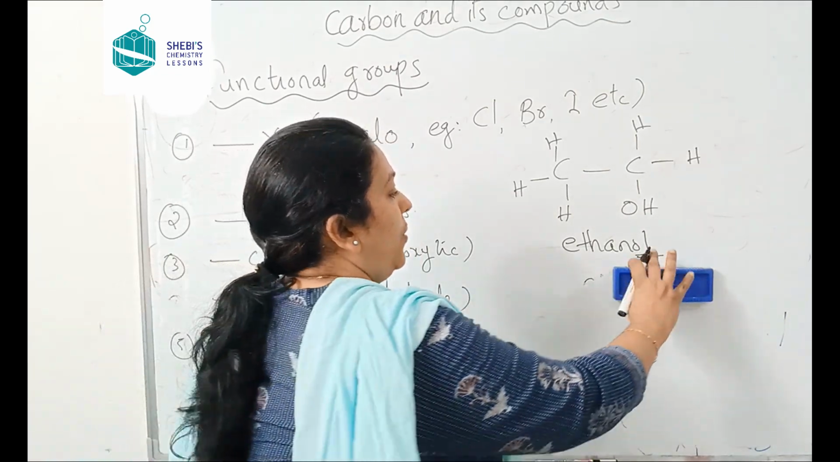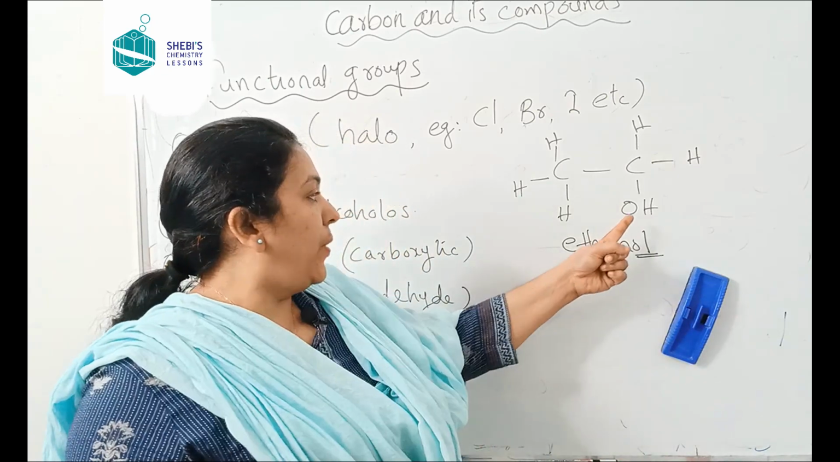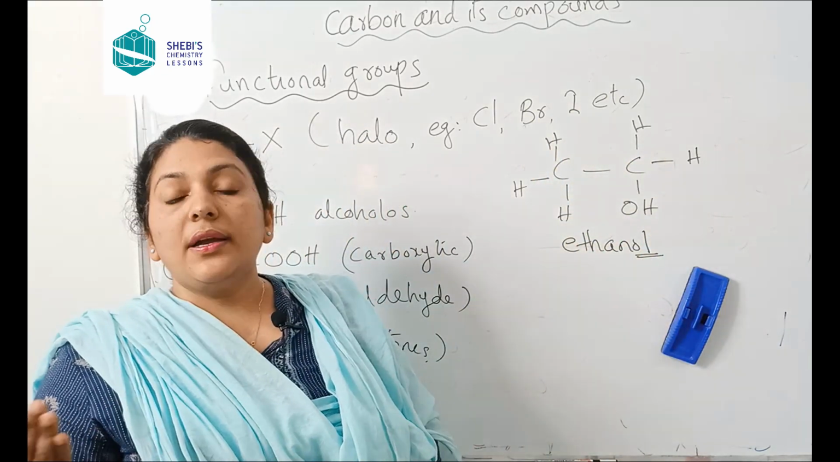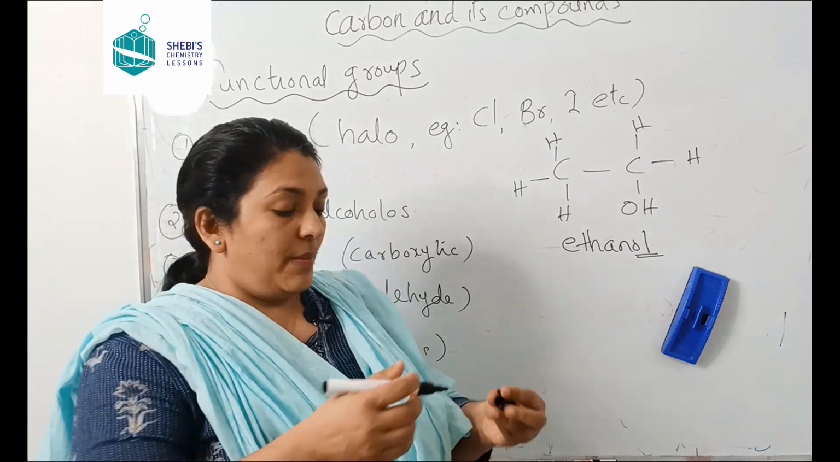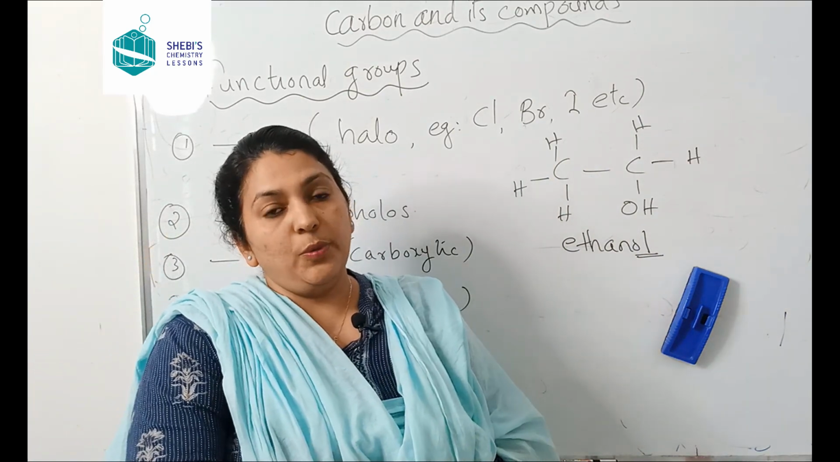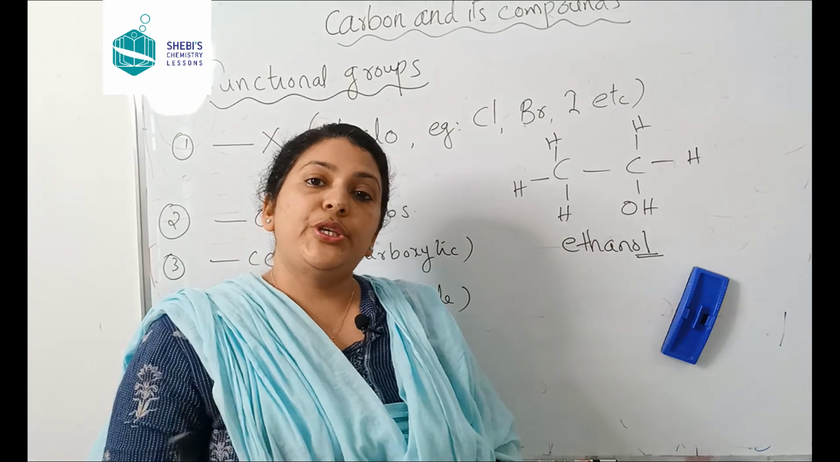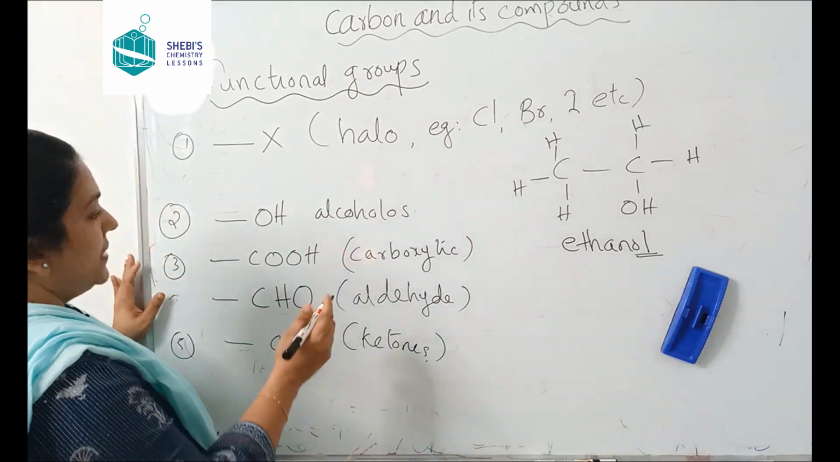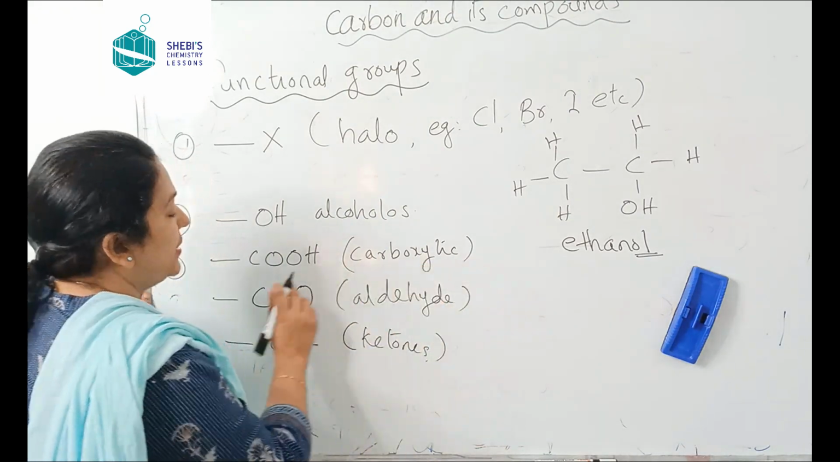Clear? Ethanol. And remember, this OH can also be attached anywhere on the carbon chain. Depending upon the position of the OH group, the name of the compound will change. That we will discuss later. And the third one is the carboxylic acid group, which is